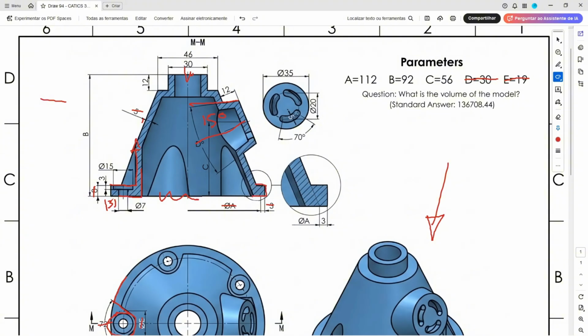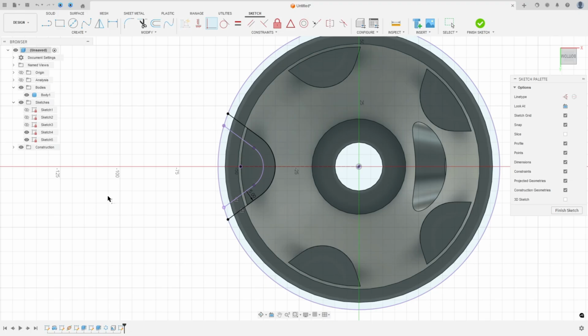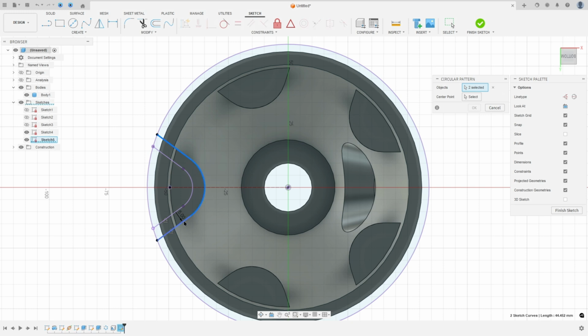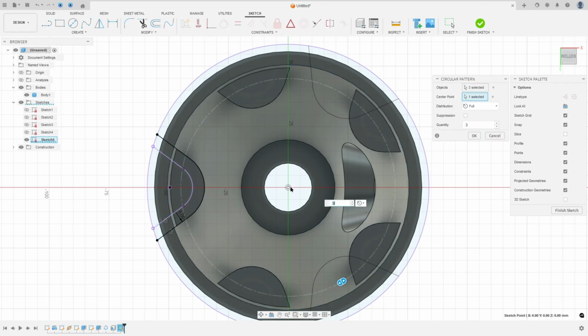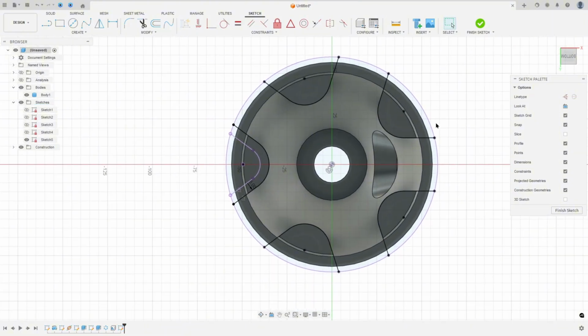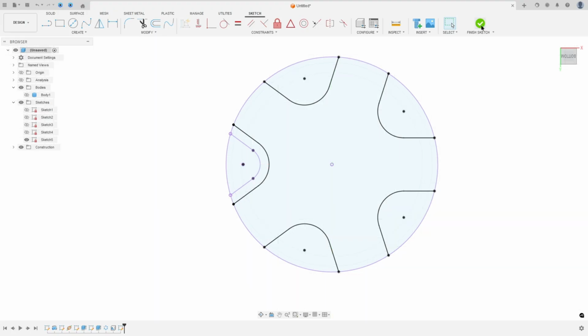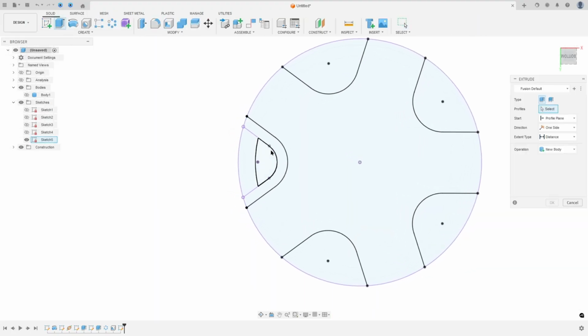So we will extrude the circle too. So go to create and select the circular pattern. The object, select this sketch here, hide the sketch 4. And the center point, select the midpoint here. The quantity is 5. And press OK. And here, hide this body a little bit. And finish the sketch. Go to extrude.